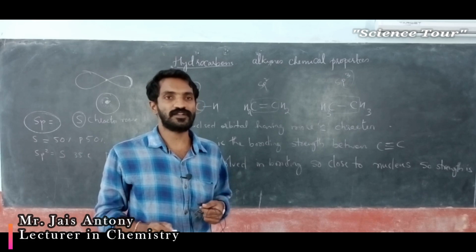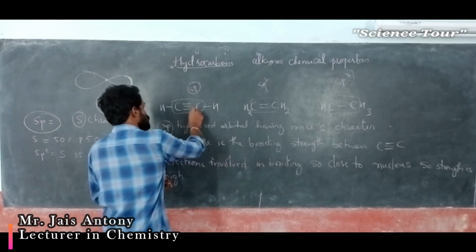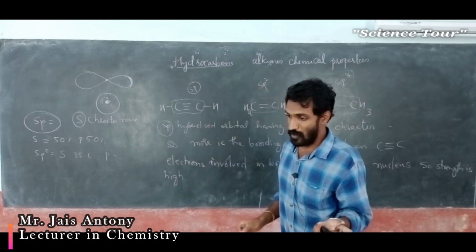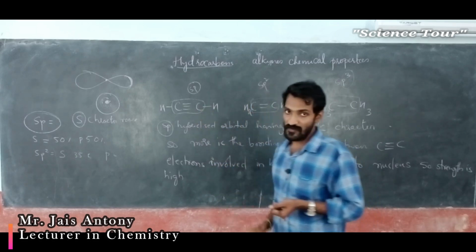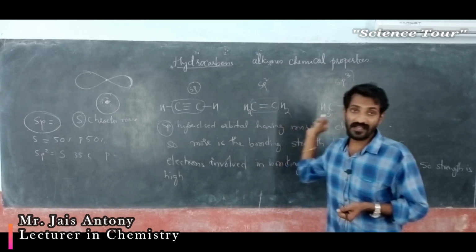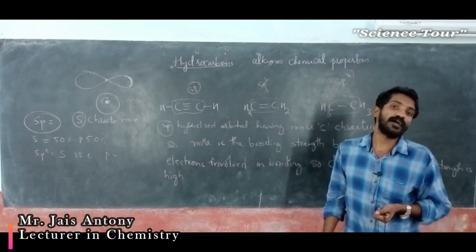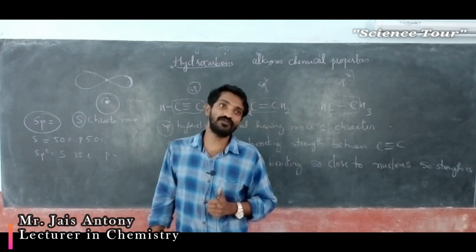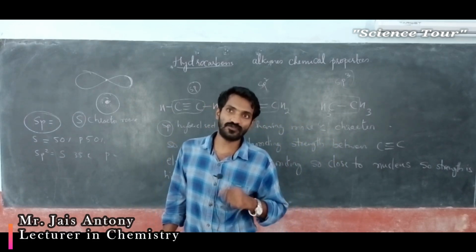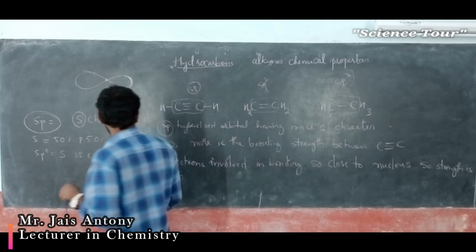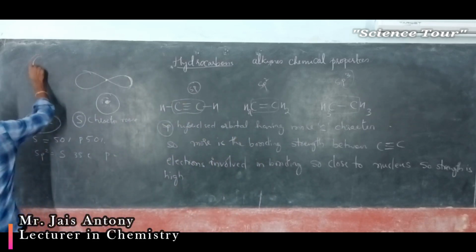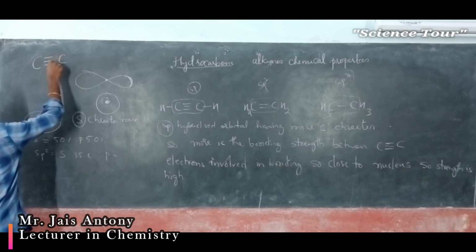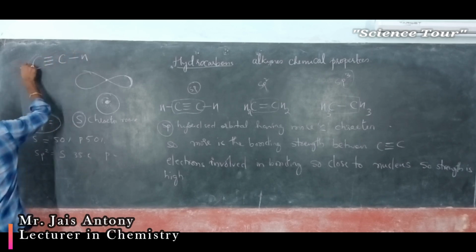That is very important. In these three, my dear students, you have to check which compound, whether ethyne or ethene or the last one, ethane, gives its hydrogen easily. Which one gives its hydrogen easily? That is the question. My dear students, when we compare the CC triple bond, as I already told, these electrons are more in this case between carbon-carbon. So what happens?